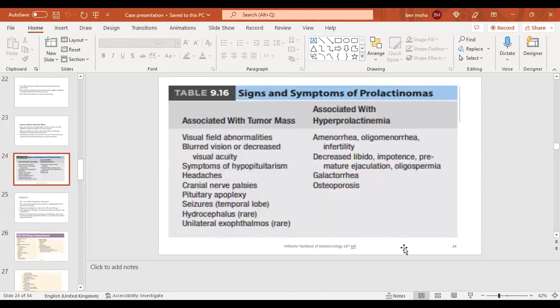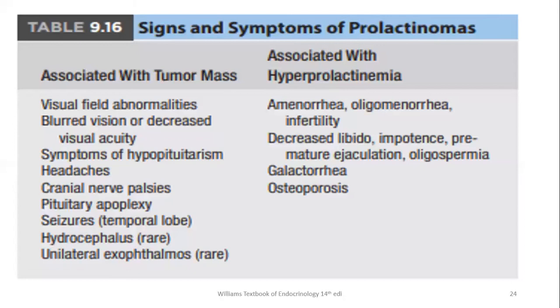Here is a summary, as we said previously, that the features associated with hyperprolactinemia are amenorrhea, oligomenorrhea, infertility, decreased libido, impotence, premature ejaculation, oligospermia, galactorrhea, or osteoporosis.